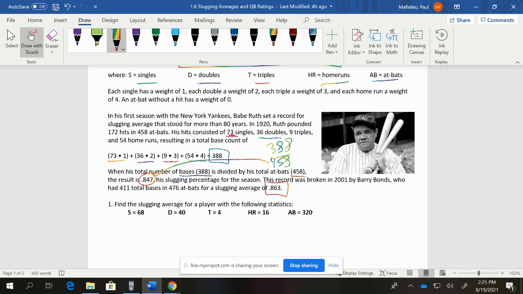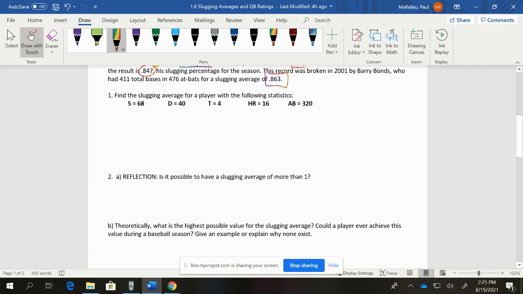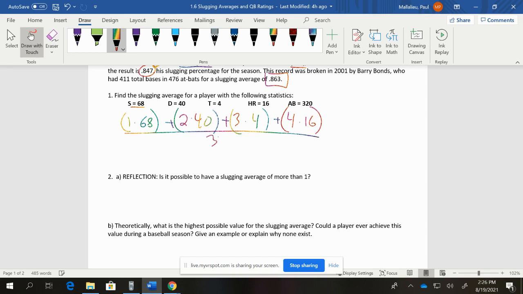All right, so find the slugging average for a player with the following stats. This is where we're jumping in to utilizing the equation that we've been given. We see that we have singles at 68, so we're going to take 1 times 68. The singles are always easy to calculate. 2 times 40, that's our doubles. 3 times 4, that's our triples. Home runs, 4 times 16. And all of this is out of our total number of at-bats, which was 320.